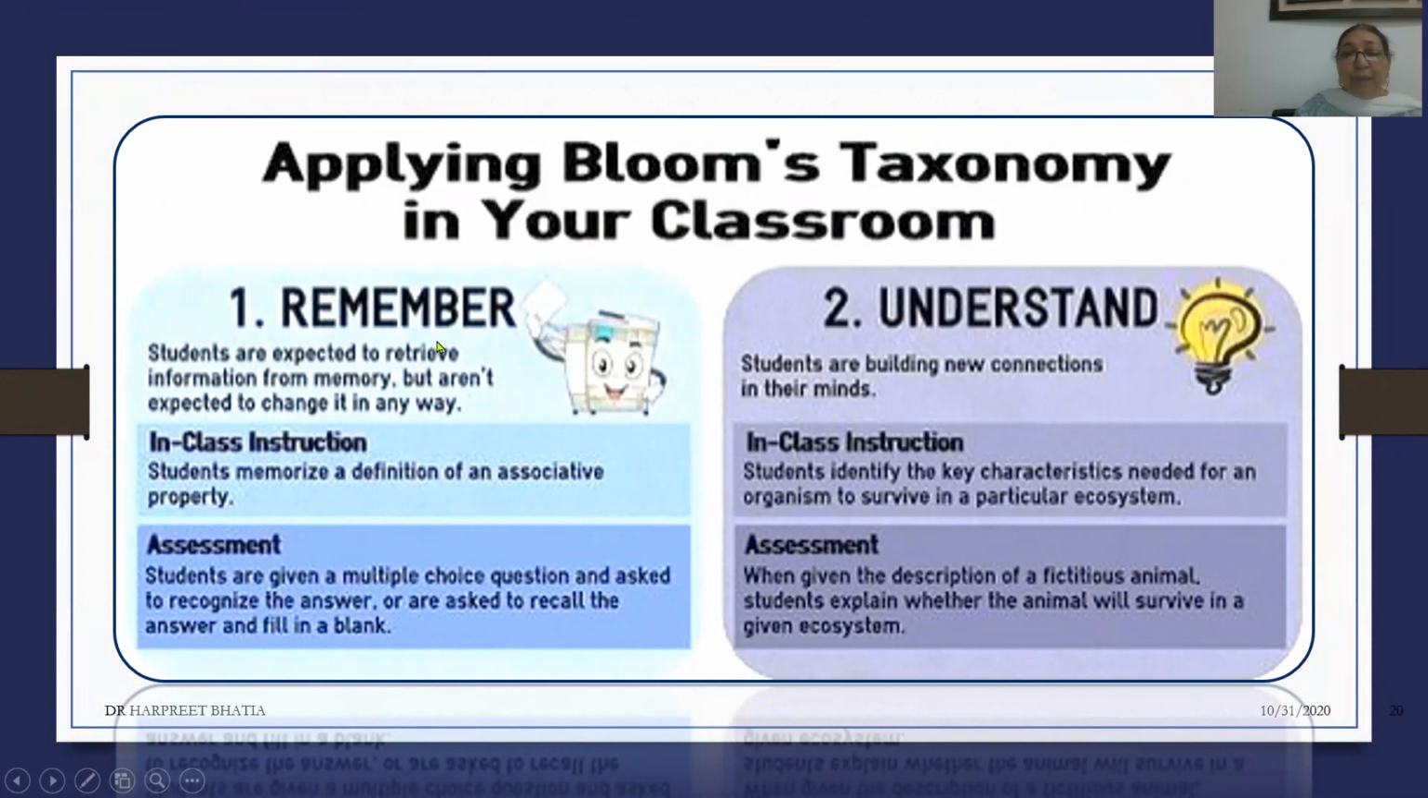When we talk of remember, we expect the student to retrieve information from memory, but we do not expect the student to change it in any way. So when we are expecting the student to give a definition, we expect the student to give it verbatim as it is given, not change it into his or her own style of giving that definition. So when we say define, we expect the student to give the exact same definition as has been given in the material that he or she may have gone through.